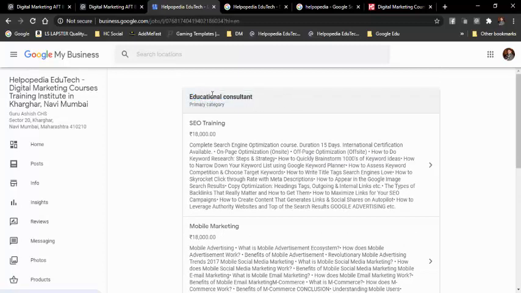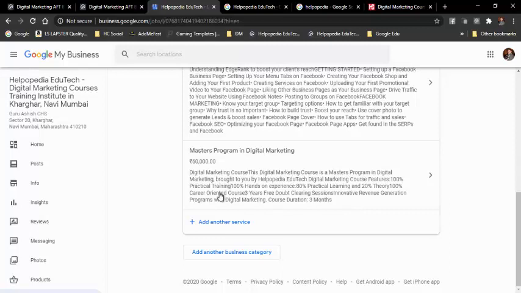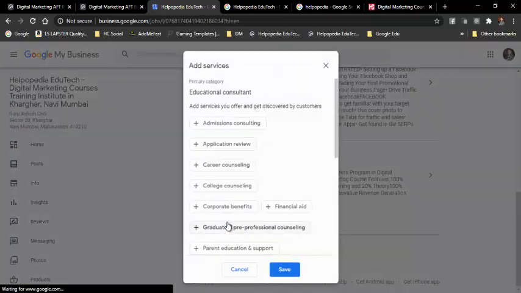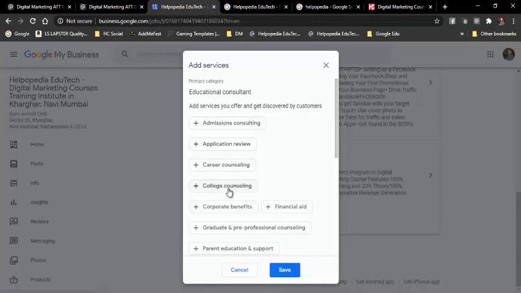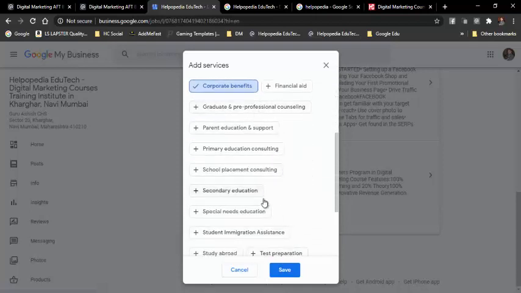If I want to add one more category, I can add multiple categories over here, and I can add courses and services into it. So this is what it is. If I want to add one more service, I can just click on add, and then over here it asks what services you offer to get discovered by customers. So I can add career counseling, corporate benefits, and some more things over here.